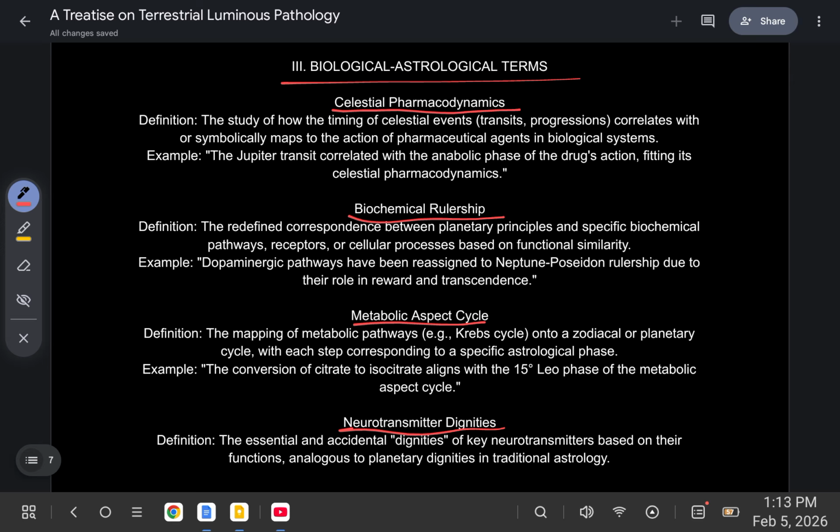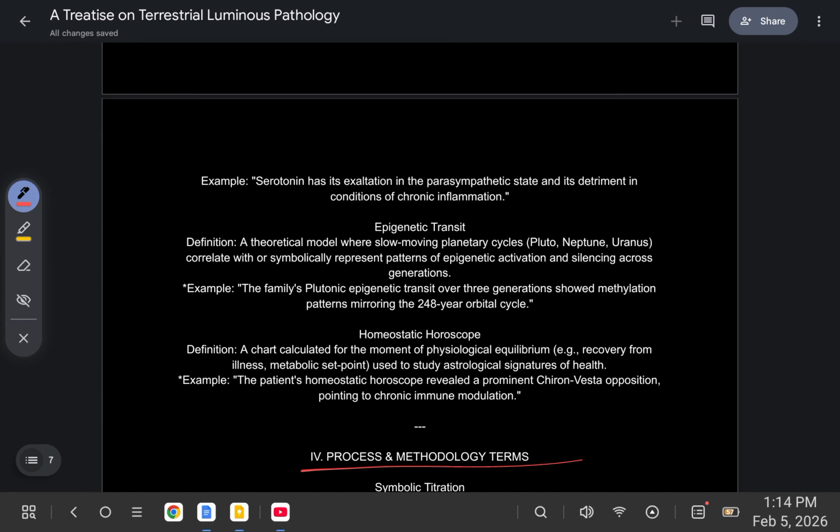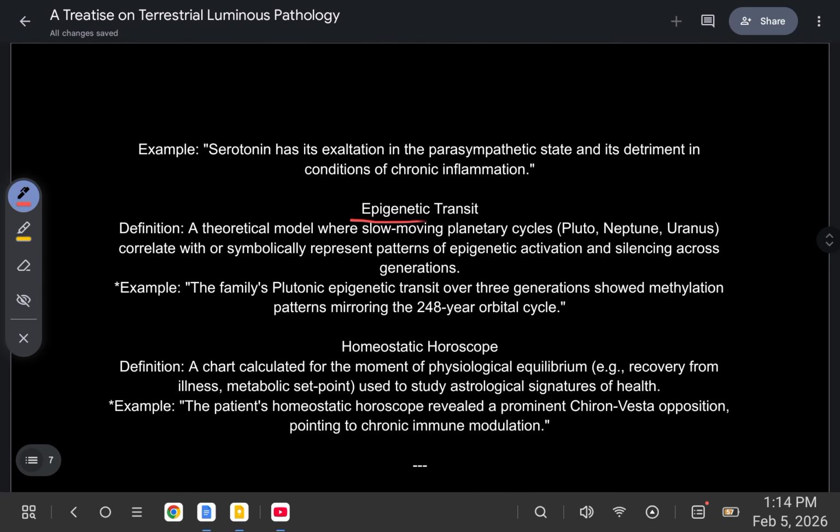The essential and accidental dignities of key neurotransmitters based on their functions, analogous to planetary dignities in traditional astrology. For example, serotonin has its exaltation in the parasympathetic state and its detriment in conditions of chronic inflammation. Epigenetic transit, a theoretical model where slow-moving planetary cycles, Pluto, Neptune, Uranus, correlate with or symbolically represent patterns of epigenetic activation and silencing across generations. For example, the family's Plutonic epigenetic transit over 3 generations showed methylation patterns mirroring the 248-year orbital cycle.